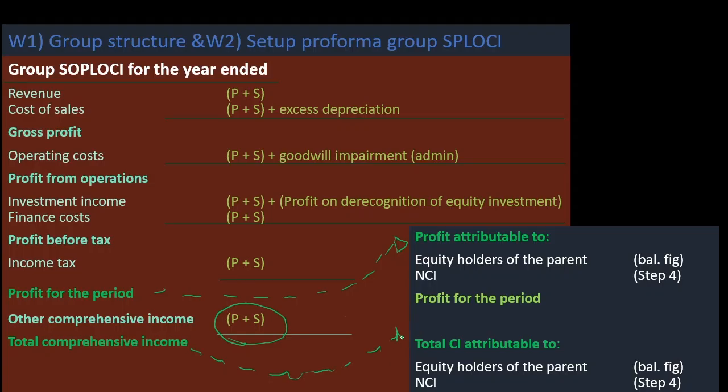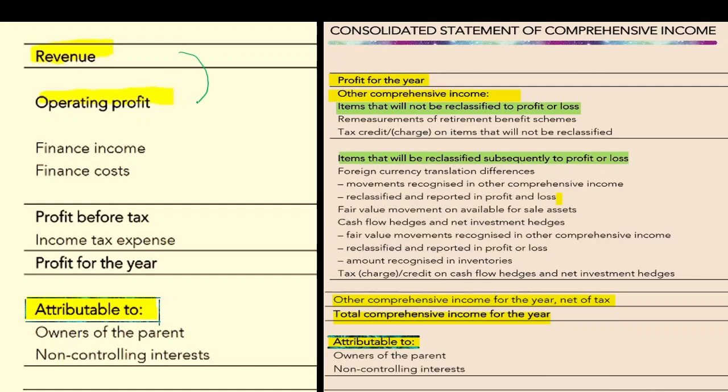So this is how it looks: revenue, then operating profit, then profit before tax, then profit for the year, and then we attribute the profit for the year to group and NCI, and then we go directly to the consolidated statement of other comprehensive income.